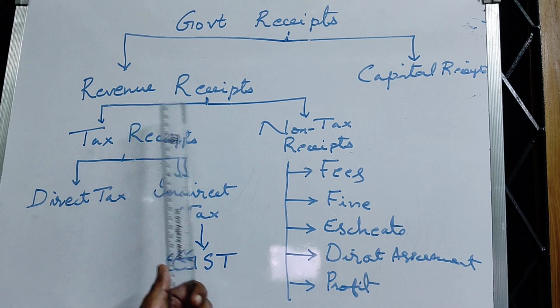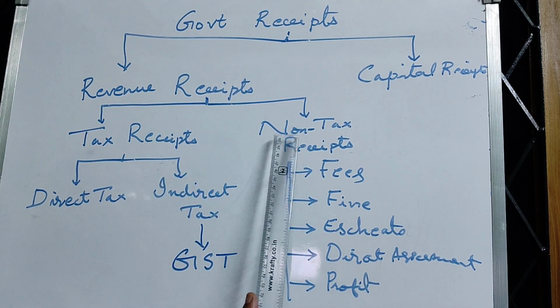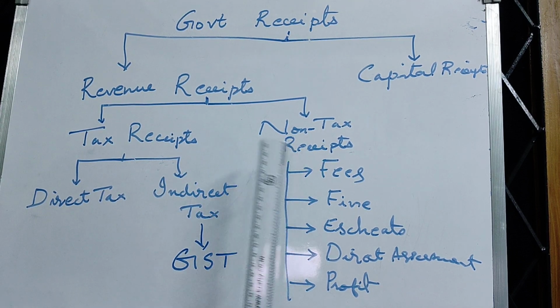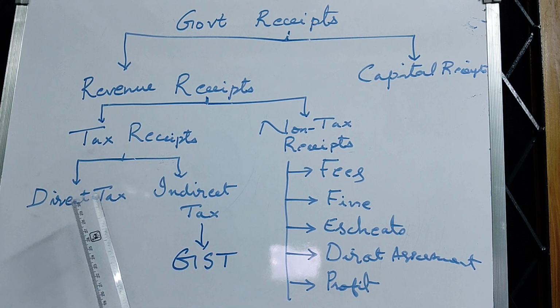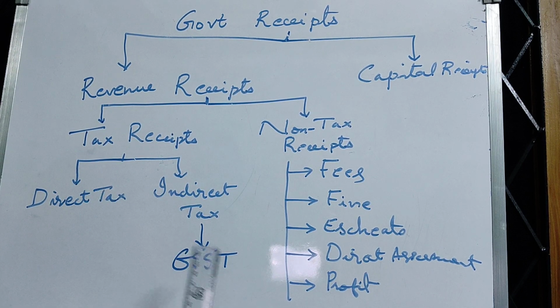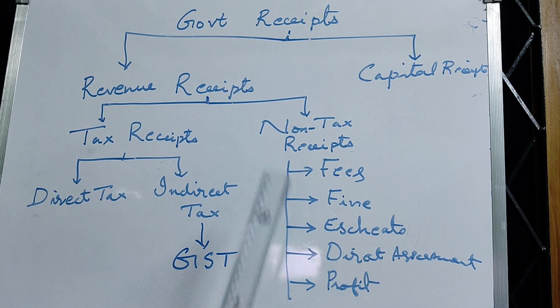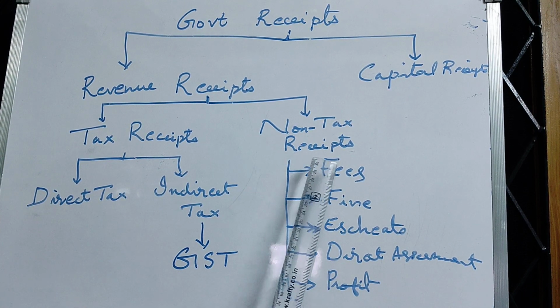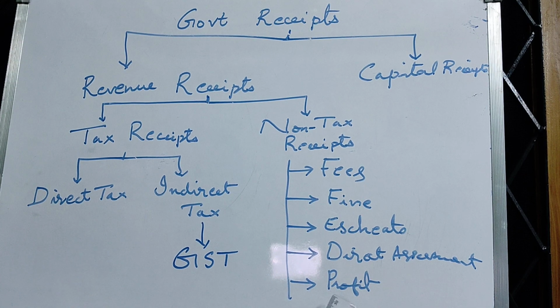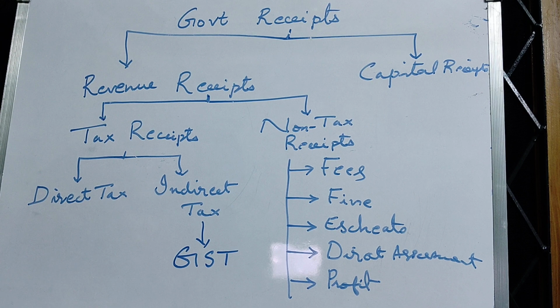Then the second part of revenue receipts is non-tax receipts. Besides the taxes, there are some other money income of the government. And these kind of payments done by the citizens are not regular and not compulsory.